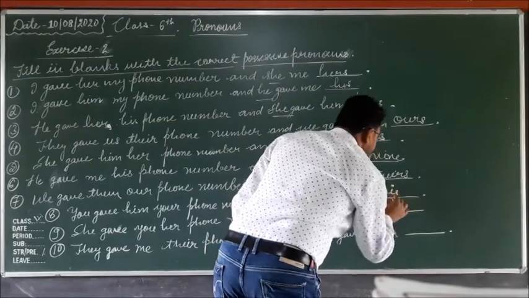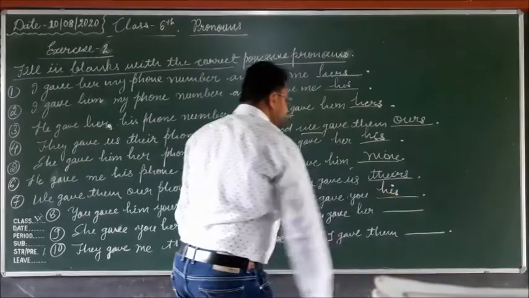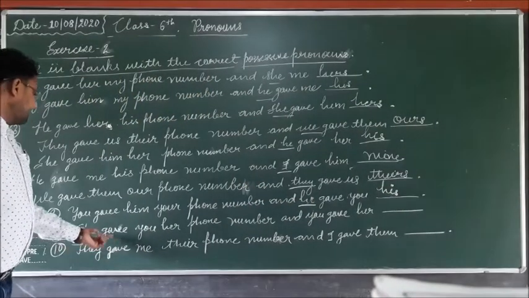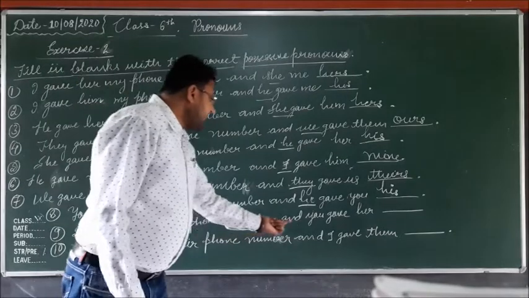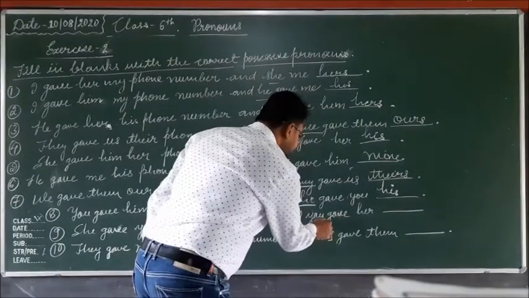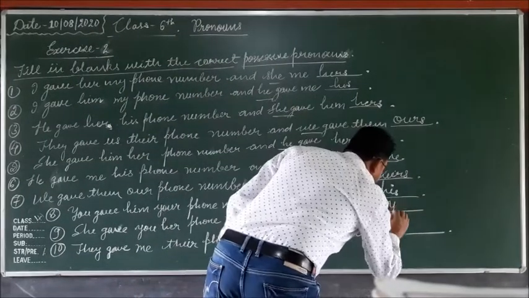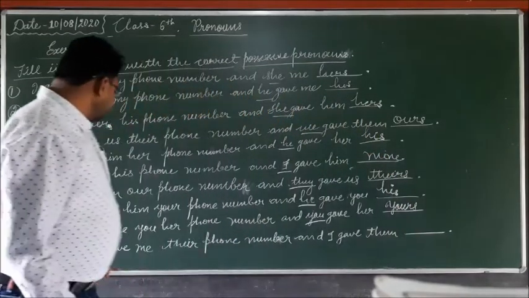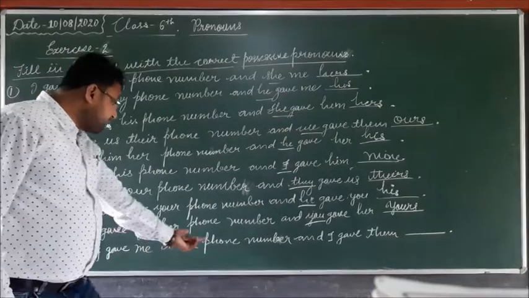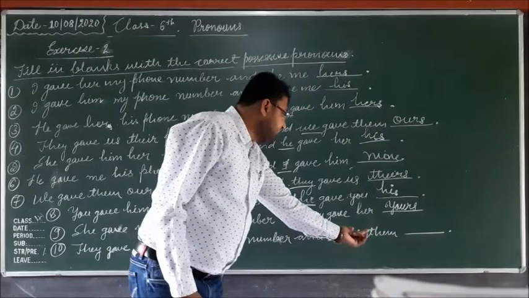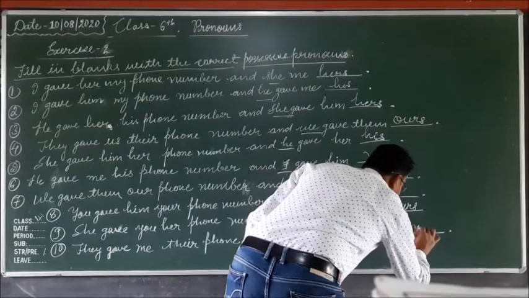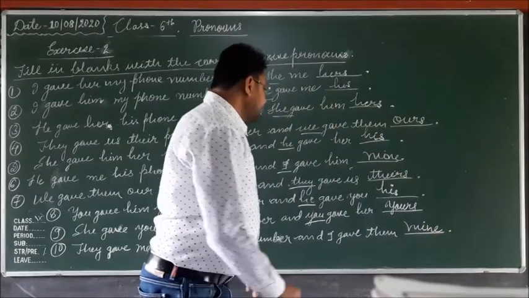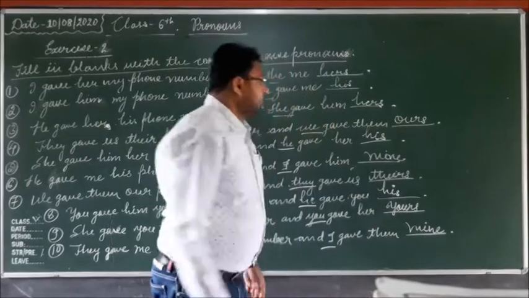So his is the possessive pronoun here for he. Ninth: she gave you her phone number and you gave her yours. Yours is the possessive of you. Last sentence: they gave me their phone number and I gave them mine. So mine is the possessive of I.